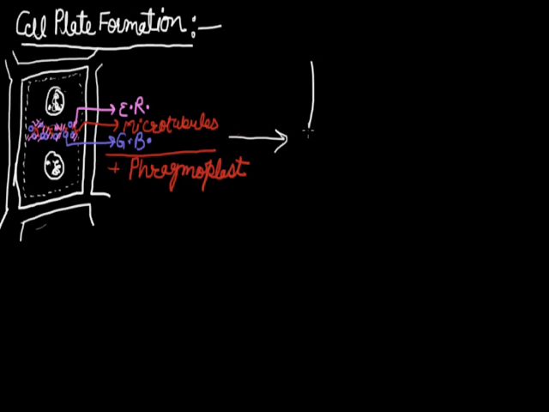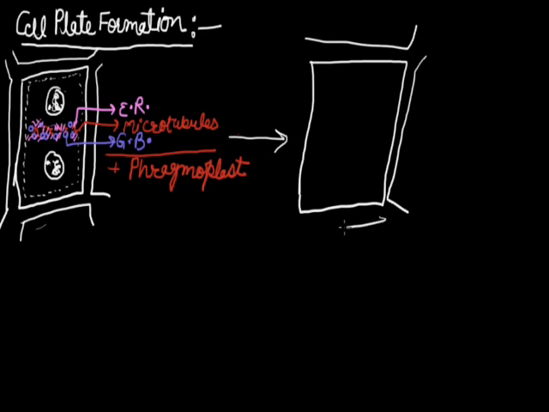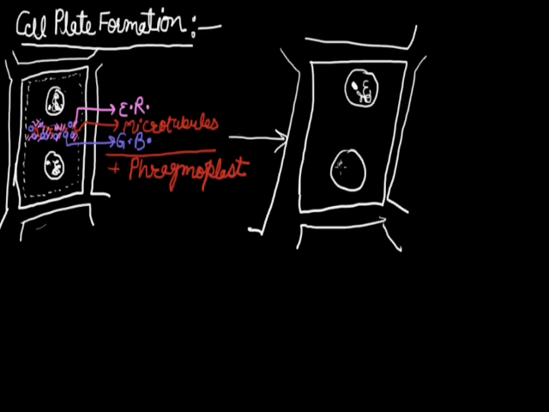After deposition, a fine, thick wall-like structure is present, and this wall, which is formed by the arrangement of phragmoplast and deposition of calcium magnesium pectate, is a compact wall-like structure formed at the mid of the cell.